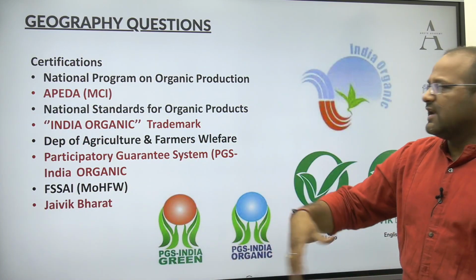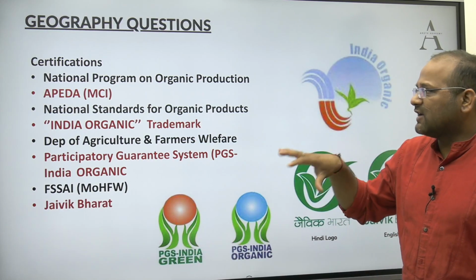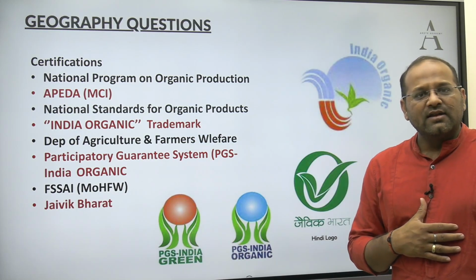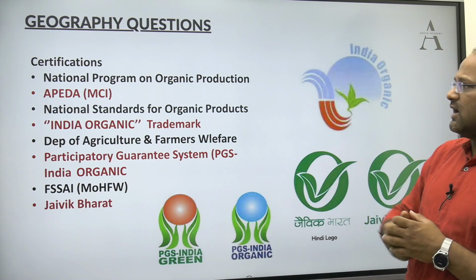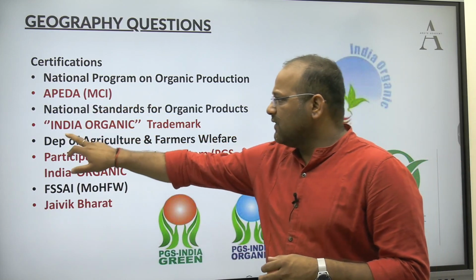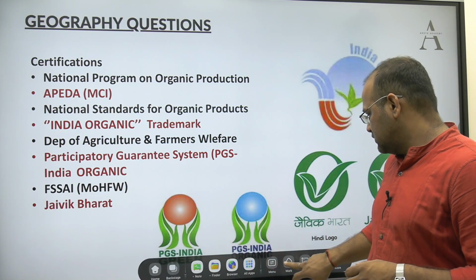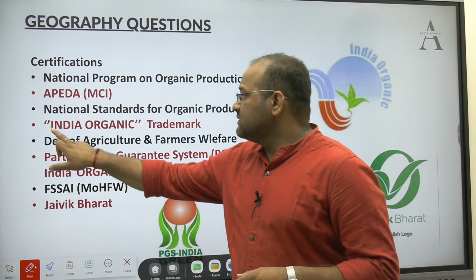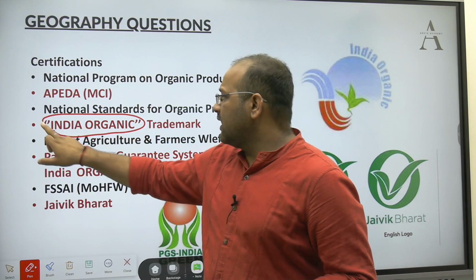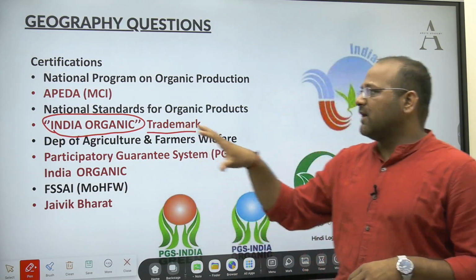So they came up with a national standard for organic products. This national standard will take care of what the standard of the organic products should be, and under that APEDA is giving this certification of India Organic. Under this certification, the India Organic trademark for the domestic and export market will be given by APEDA.